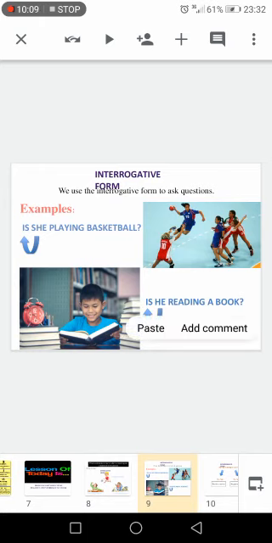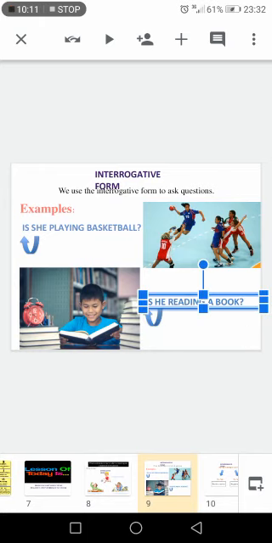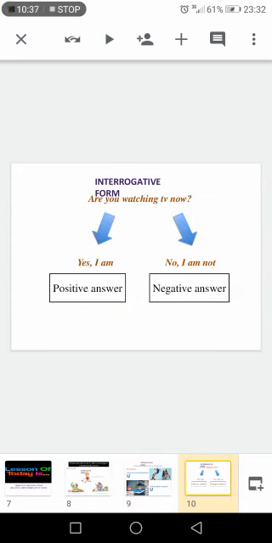The same thing for the next picture. Is he reading a book? I'm asking a question. And of course, as in the first example, in the interrogative form we always start with the auxiliary, then the subject. Now let's move on. So here we have the interrogative form. We're still in the interrogative form.